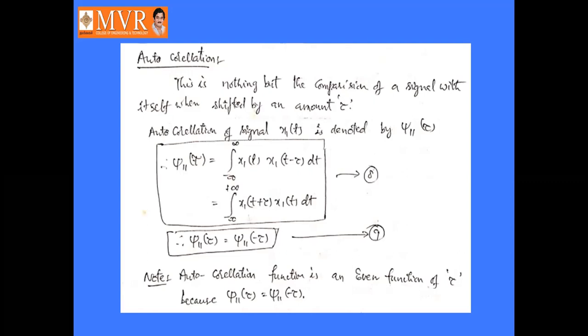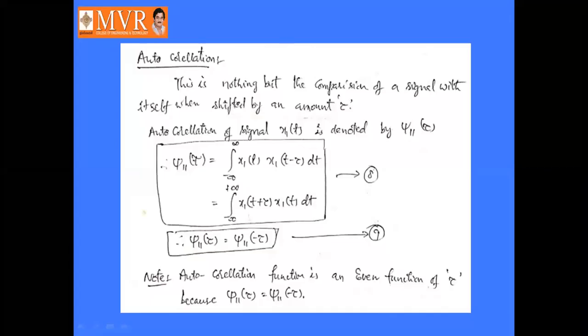So it is represented as J11 of tau is equal to J11 of minus tau, that is the autocorrelation function relation. For the cross correlation relation, J12 of tau is equal to J21 of tau. Okay, J12 of tau is equal to J21 of tau. Similarly, for autocorrelation, J11 of tau is equal to J11 of minus tau. Both are equal here, right?